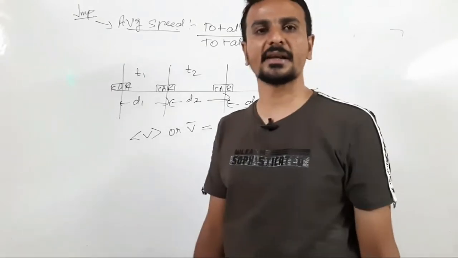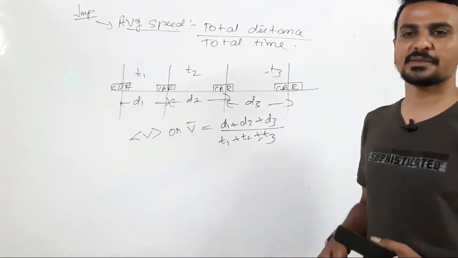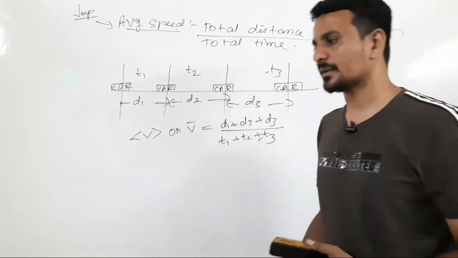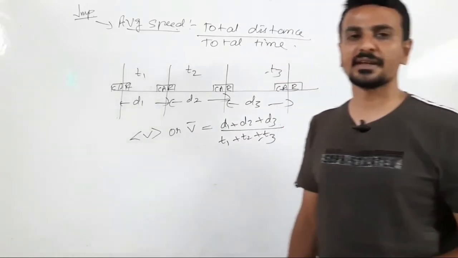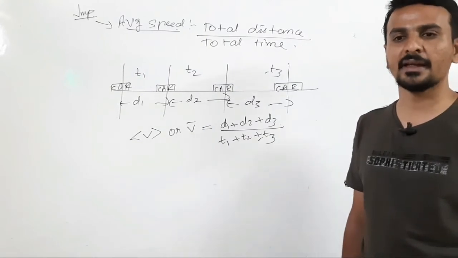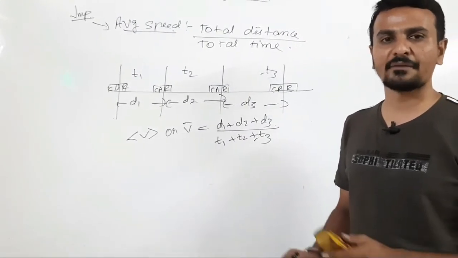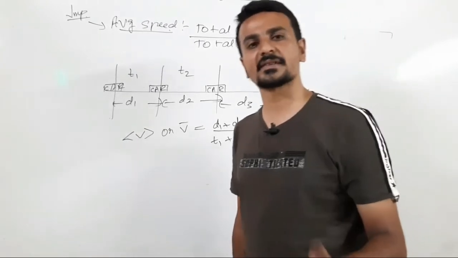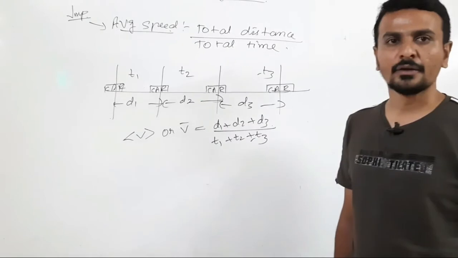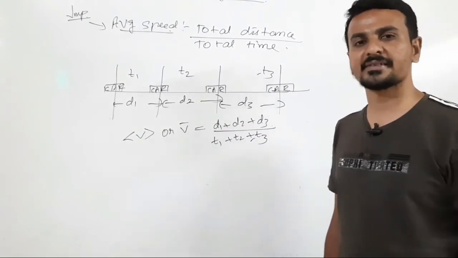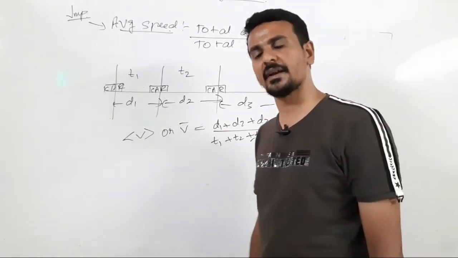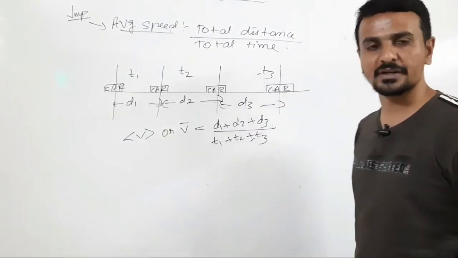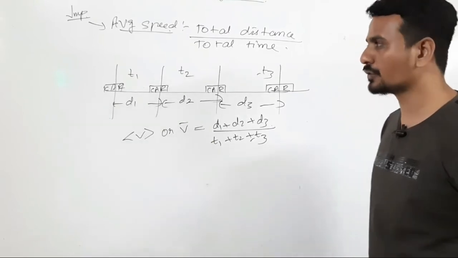And the fourth one is instantaneous speed. Instantaneous speed means speed at a particular instant of time. Generally, the speedometer of your vehicle gives the instantaneous speed. If I say I am moving with a speed of 30 meter per second at this instant of time, that represents the instantaneous speed of an object. Speed between two time intervals is known as average speed, and we have also discussed uniform and non-uniform speed.